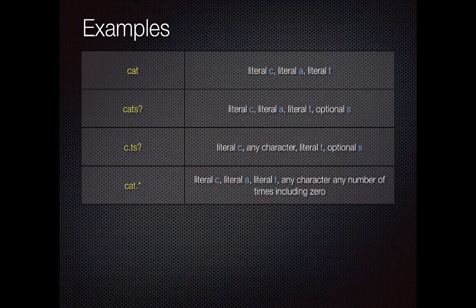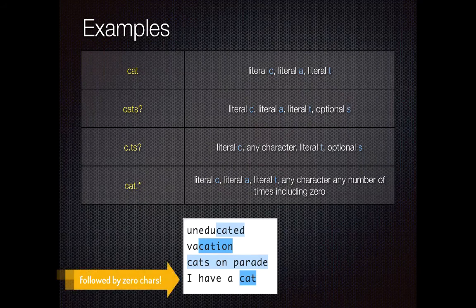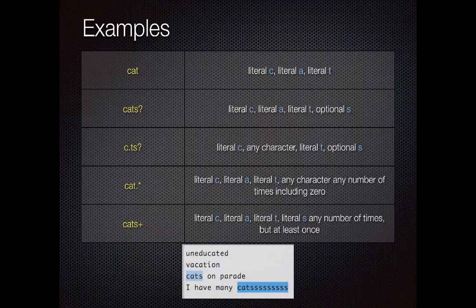This one says that I need to match a literal C followed by an A, followed by a literal T, followed by any character that repeats any number of times, including 0 times, but please as many as possible. So really expanding the meaning of that star character. It really means any character any number of times, as many as possible, but even 0 would be fine. And that's slightly different than the plus, which means any number of times, but at least once. So this is a C followed by an A followed by a T, followed by as many S's as possible, but at least one, is what that one means.